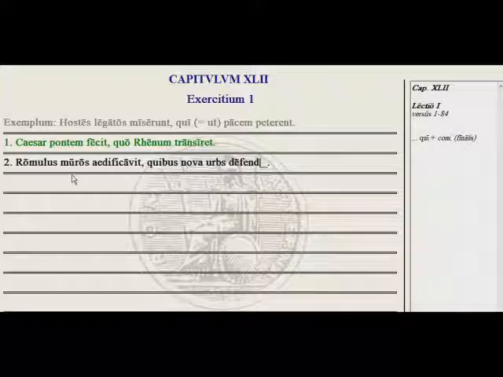Okay, go ahead and try this next one and move on to the exercise. Finish exercise 1.